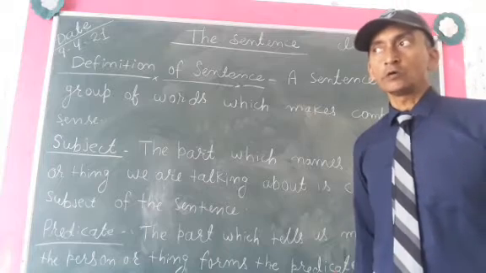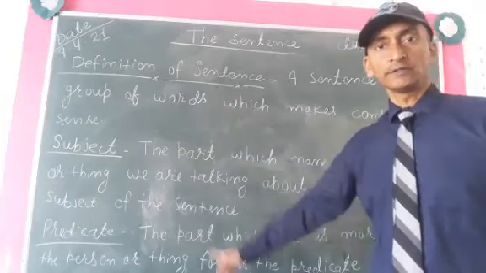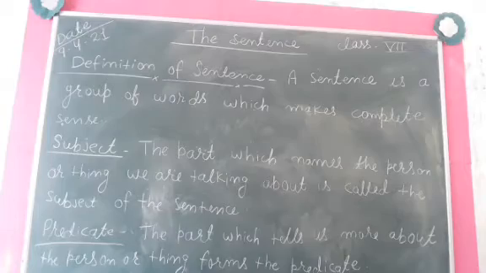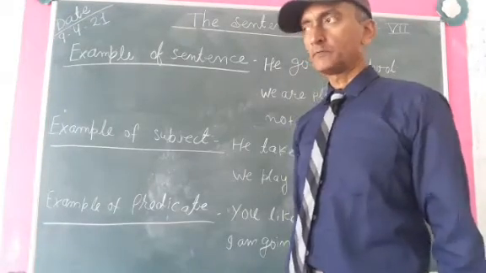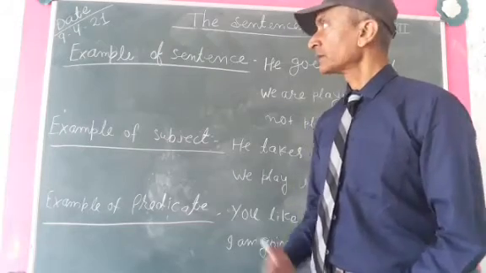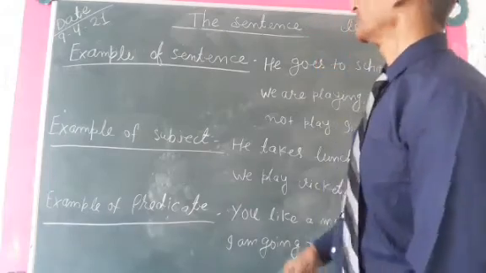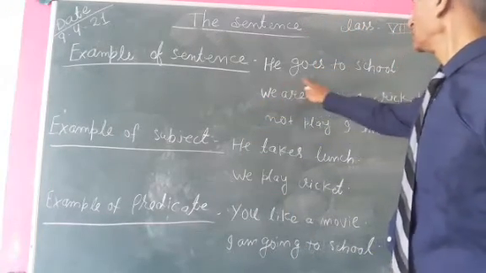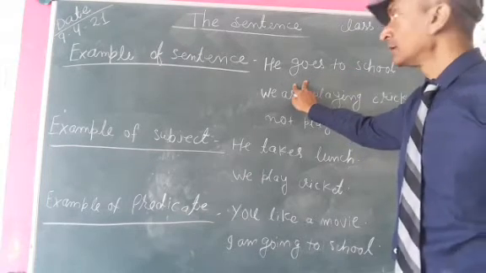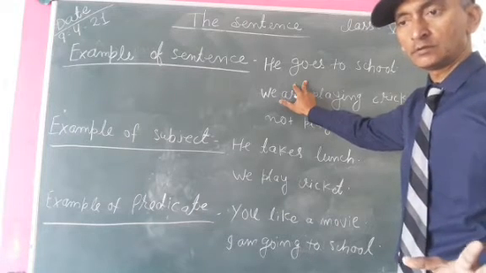Now we will take examples one by one and learn all these things. Children, through examples we will understand sentence, subject and predicate. Example of sentence: He goes to school. Please tell me, sentence number 1 is making sense.